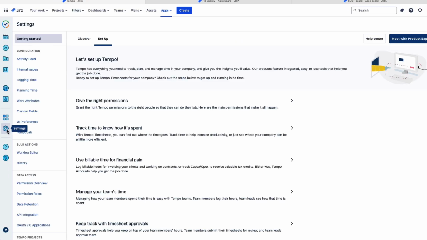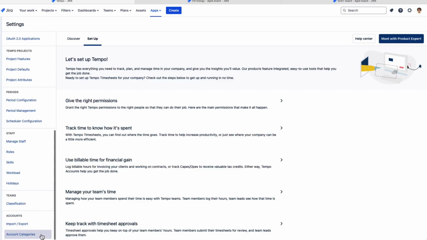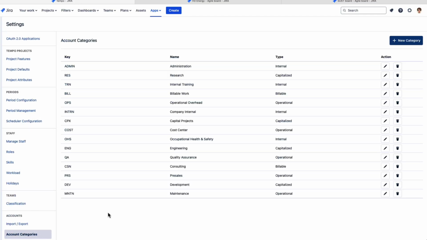For the accounts themselves, it's actually good to start with the account categories, and those are done in the settings. We'll go all the way down here to account categories. These are created by somebody with Tempo account admin permissions. These categories let you group multiple accounts of the same type together, and this is where you decide the category type for the account.